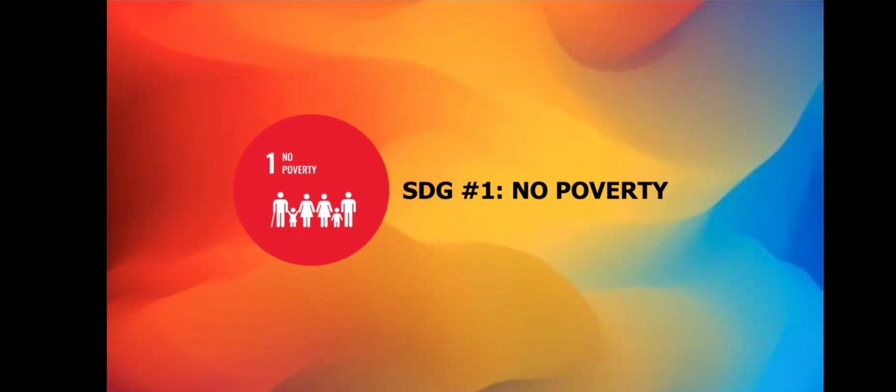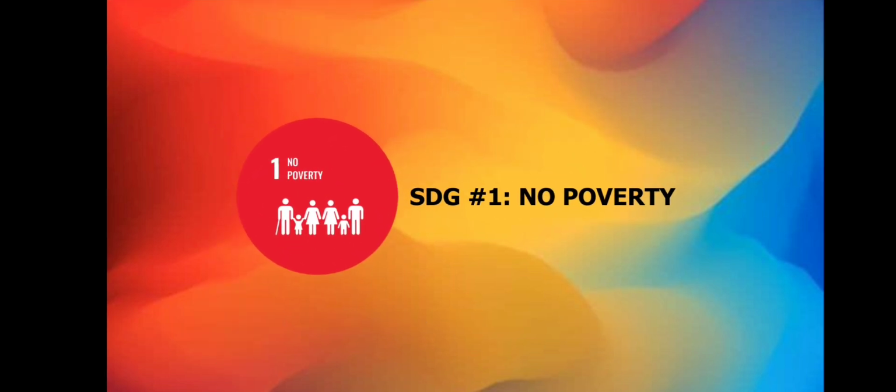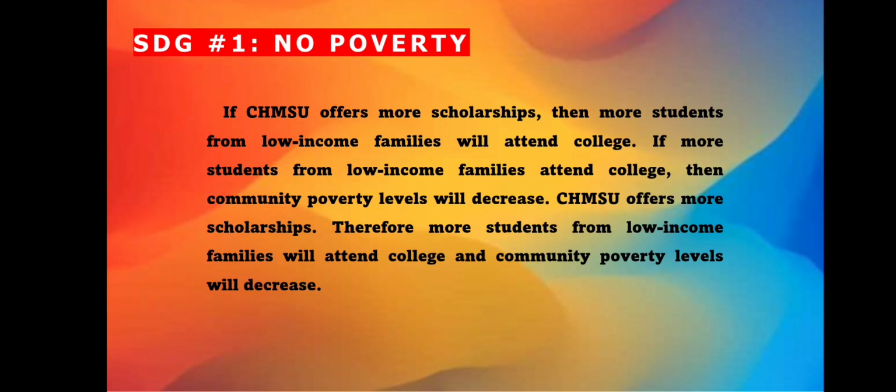In this slide, we will demonstrate a step-by-step logical proof using the rules of inference based on a scenario involving SDG number 1, no poverty, scholarship and poverty reduction. In this scenario, if KAMSU offers more scholarships, then more students from low-income families will attend college. If more students from low-income families attend college, then community poverty levels will decrease. KAMSU offers more scholarships, therefore, more students from low-income families will attend college and community poverty levels will decrease.